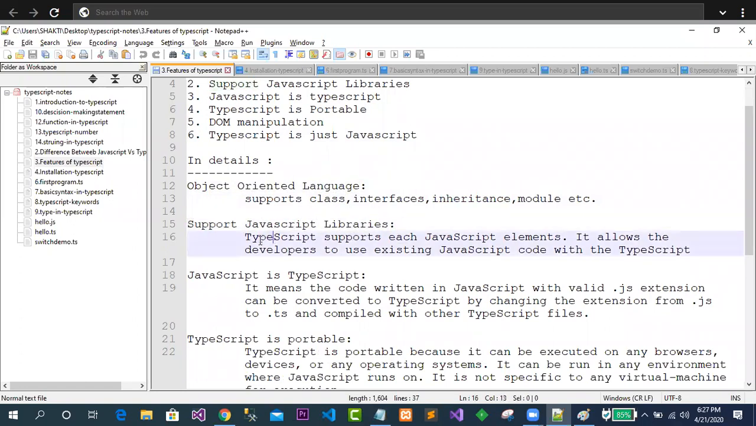And one another thing, support for JavaScript libraries. What is the meaning of this one? TypeScript supports JavaScript libraries. It allows the developer to use existing JavaScript code with TypeScript. Not an issue. Suppose you are very new to TypeScript. You don't know how to start. I don't have any idea how to write TypeScript code.